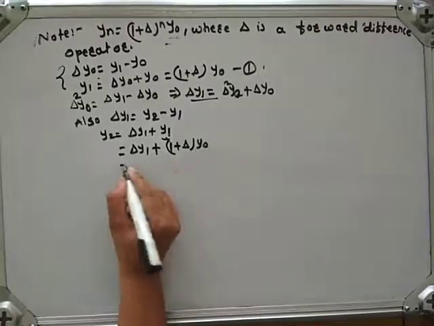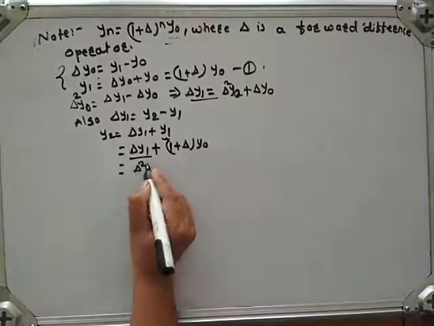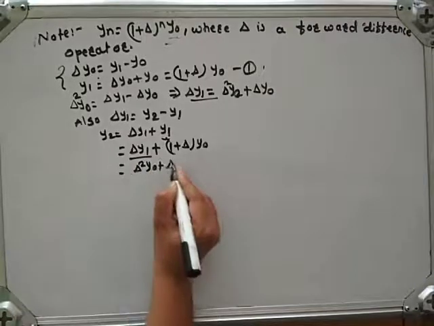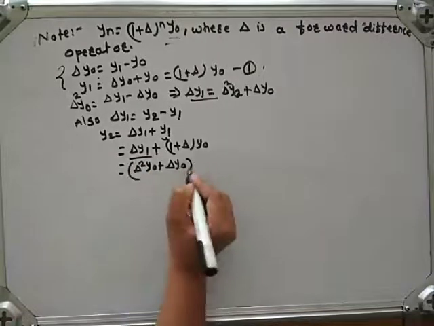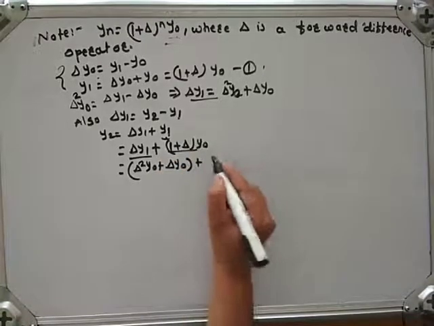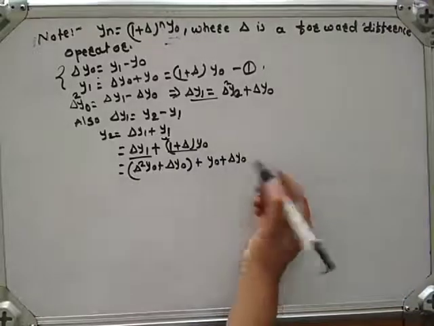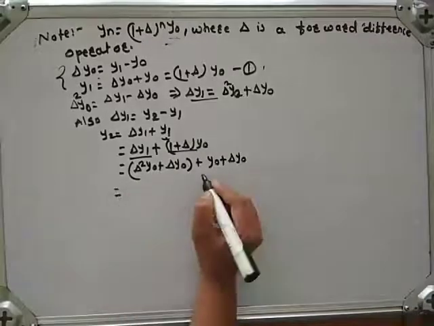Now put delta y1, which is delta square y0 plus delta y0, plus, multiplying in the bracket, y0 plus delta y0.